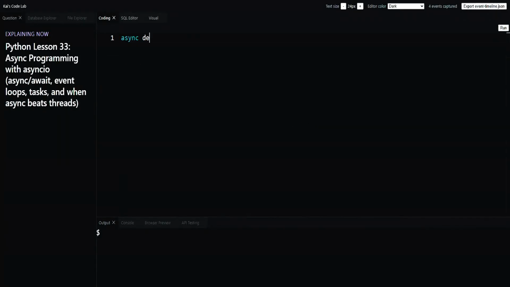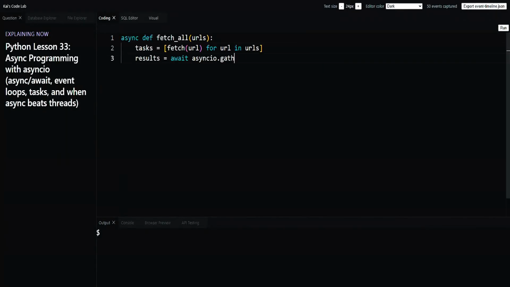Instead of looping and waiting on each URL one by one, you build a list of tasks first. One fetch call per URL, none of them running yet. asyncio.gather starts them together and the await underneath waits for the whole batch.